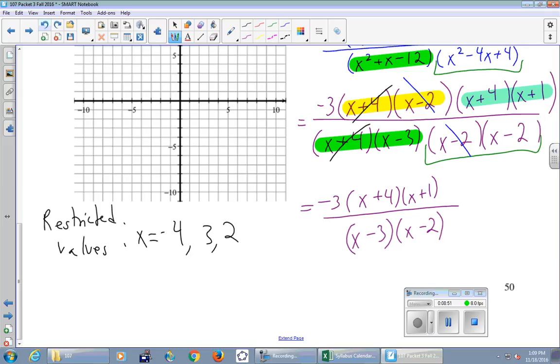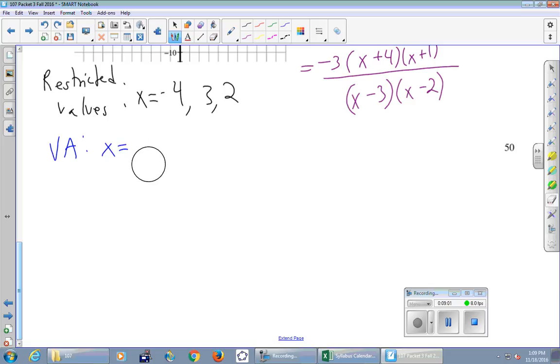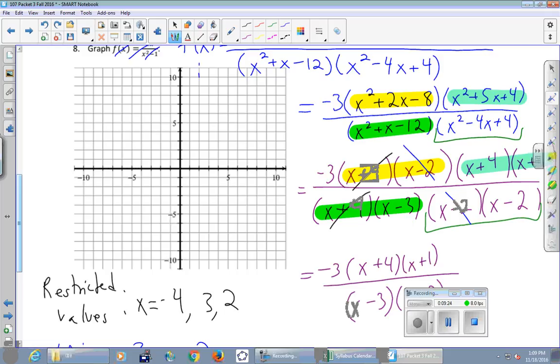Okay, so let's get our conclusions here. All right, so we got vertical asymptotes. We said at X equals 3 and also at X equals 2. And then we said there was a hole at X equals -4. Good. And so I'm ready to start putting some dotted lines, dotted vertical asymptotes on my graph. So X equals 3 and X equals 2. Dotted lines at both of those.